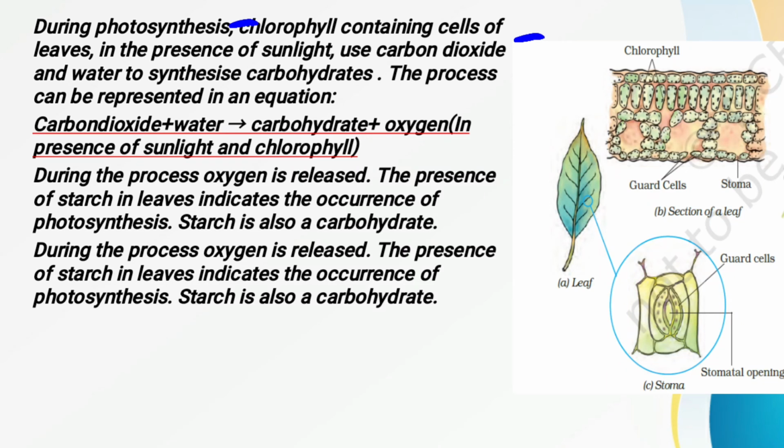We have read that in the leaves a green color pigment is found, that is called chlorophyll. Fine. Now where is this chlorophyll present? This chlorophyll is present in the cells of the leaves. Now what is the work of this chlorophyll?